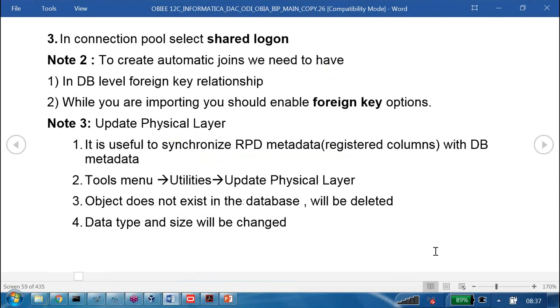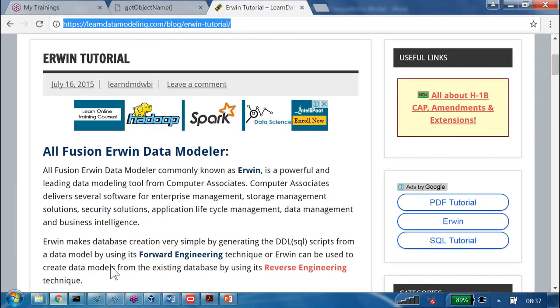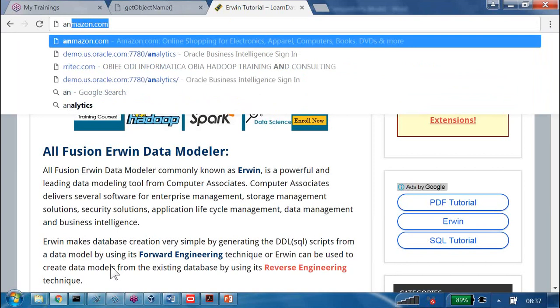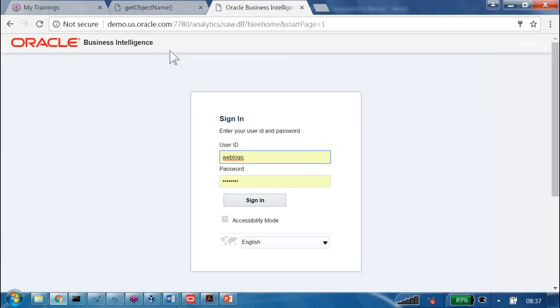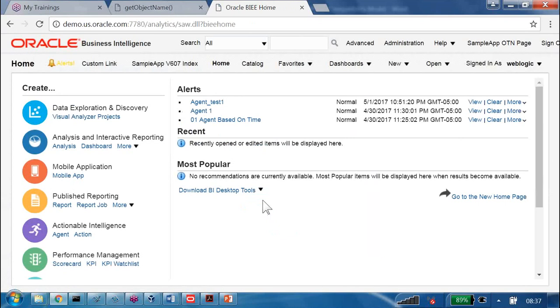Next, third point. In connection pool, select what is this? Shared logon option, we have to select it. Okay, what is the meaning of that? For example, I am going to the browser and typing here analytics. WebLogic is the user I logged in with.